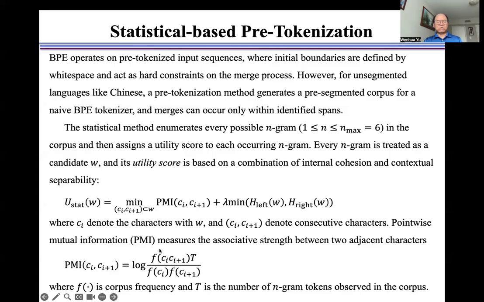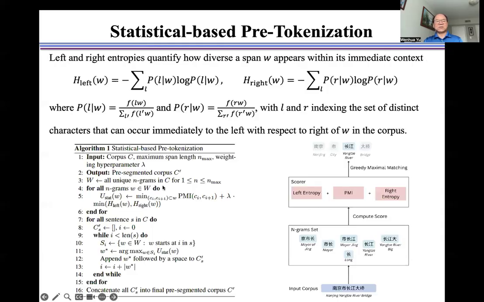Pointwise mutual information measures the associative strength between two adjacent characters, computed using this formulation, where F is the corpus frequency and T is the number of n-gram tokens observed in the corpus. Left and right entropies quantify how diverse a span W appears within its immediate context, as shown here.